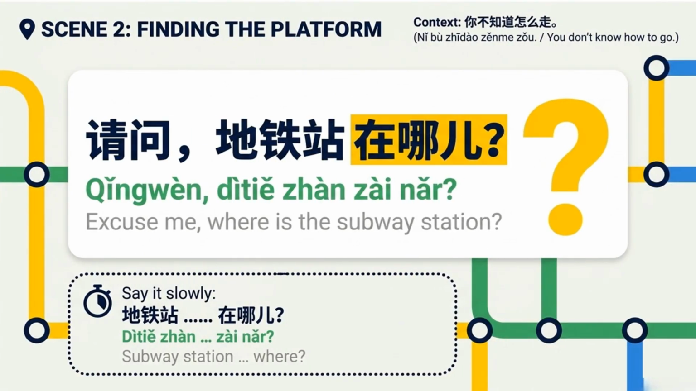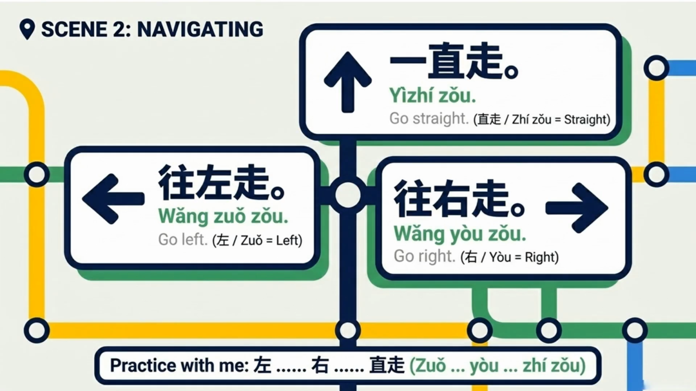Scene 2. Finding the platform. If you don't know how to go, you can ask, excuse me, where is the subway station? Qǐngwèn, dìtiě zhàn zài nǎr? Say it slowly. Dìtiě zhàn zài nǎr?